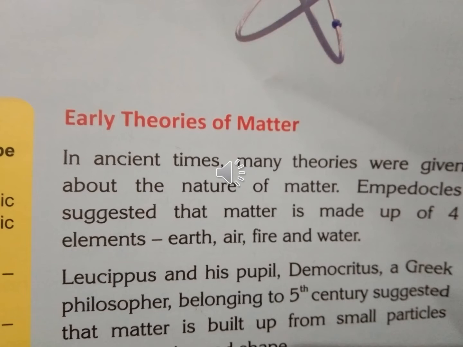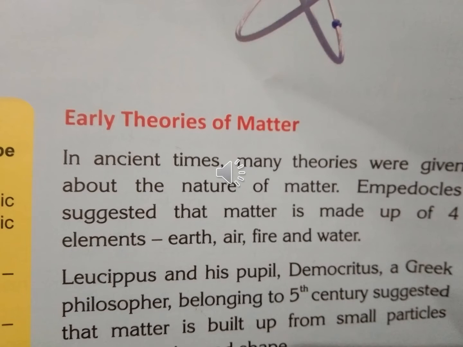Empedocles suggested matter is made up of only 4 elements: earth, air, fire, and water. But Leucippus and Democritus, Greek philosophers, proposed an atomic basis of matter, believing that all matter is built up from tiny particles differing in size and shape.